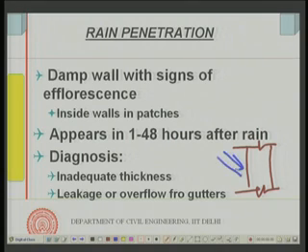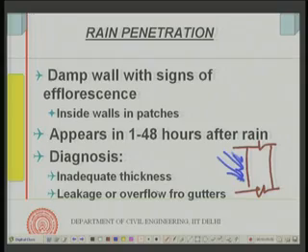Rainwater first of course hits here. Usually when rain falls vertically, there is also a wind velocity, and there is a terminology called driving rain index, and that index is nothing but the product of the rainfall intensity in millimeters multiplied by the wind velocity.